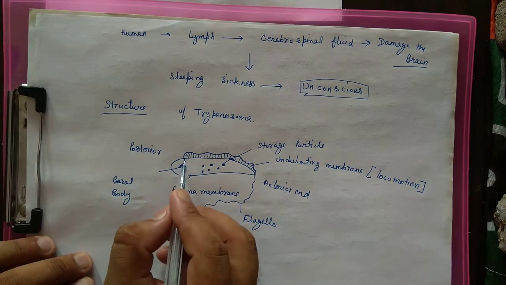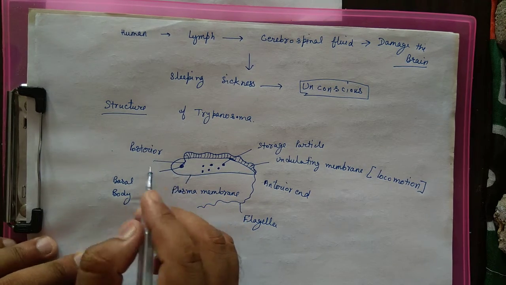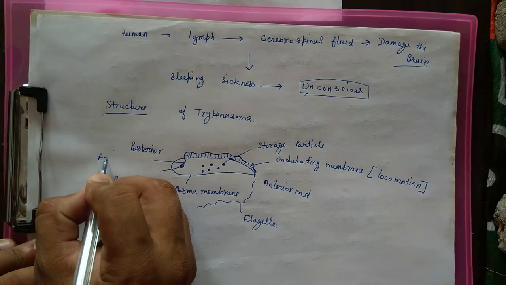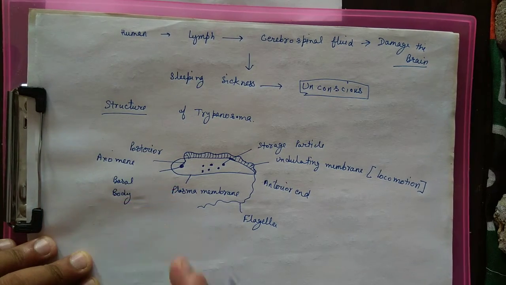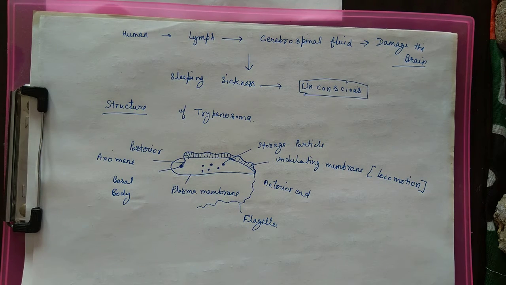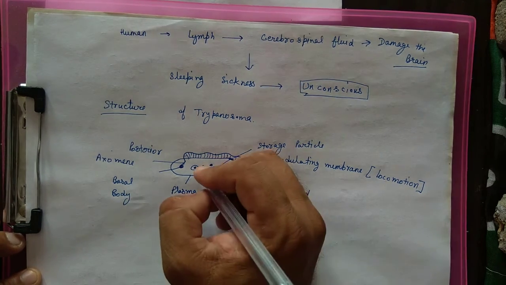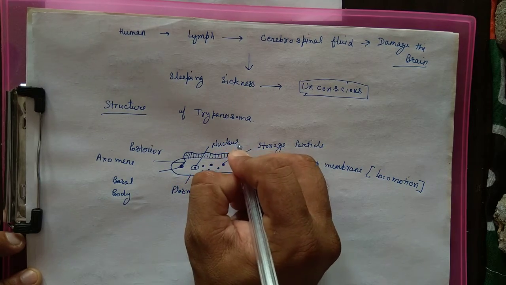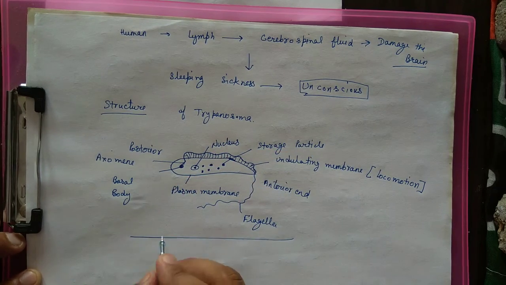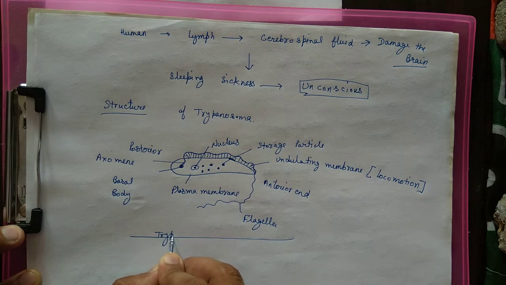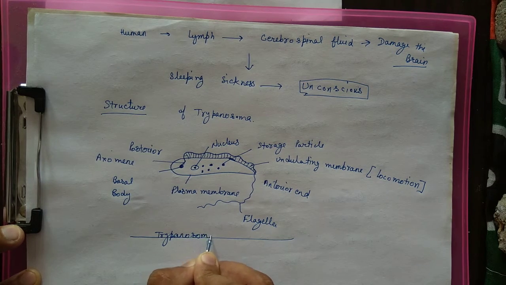The flagellar part which lies inside the body is known as axoneme. So this is all about the flagellated protozoans. It has a nucleus also. So this is the structure of Trypanosoma gambiense.